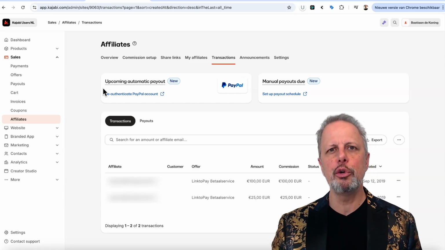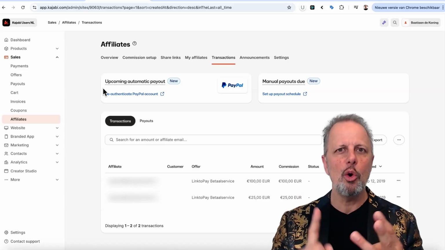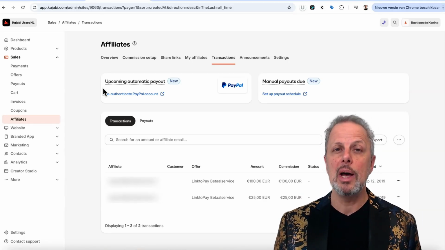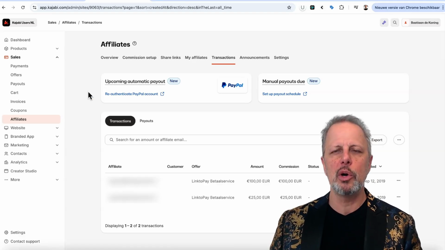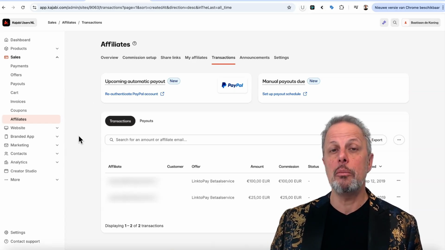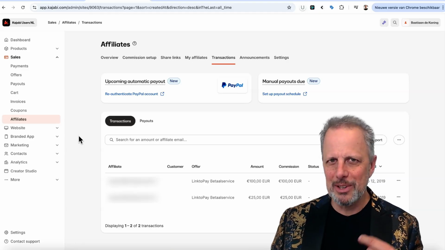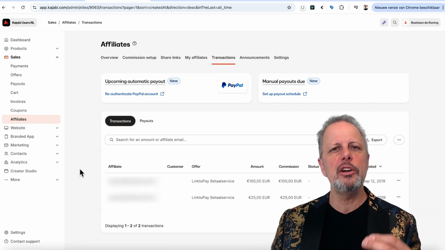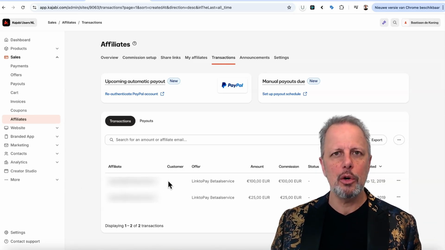Kajabi gives you all the tools to do it within the dashboard when you're using Kajabi Payments, Kajabi Stripe, or Kajabi PayPal. If you're using an alternative payment platform, I'm sorry, but it's not working. The affiliate dashboard hadn't been updated for, I don't know, maybe 8 years. And now they really added some really cool features, and actually it's pretty logical that we have them, but they weren't there yet. So when you go to your affiliate dashboard and one of your affiliates promoted your product and someone else purchased it, you will see the affiliate here on your list.